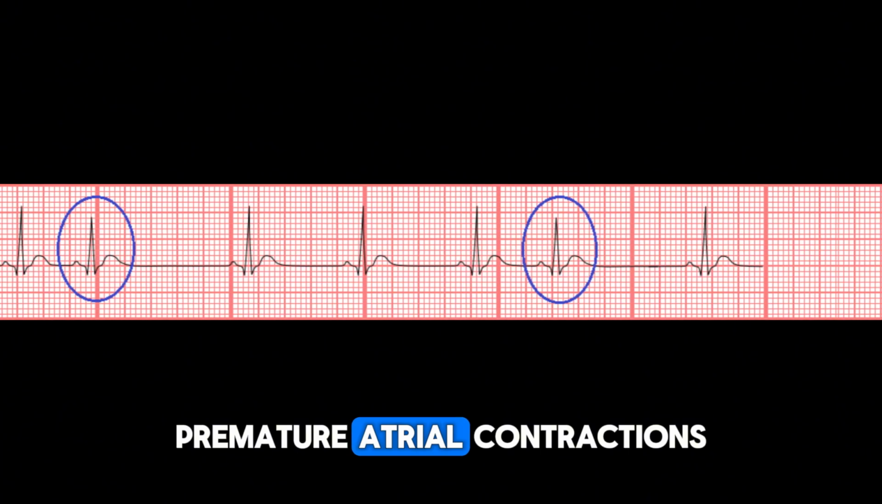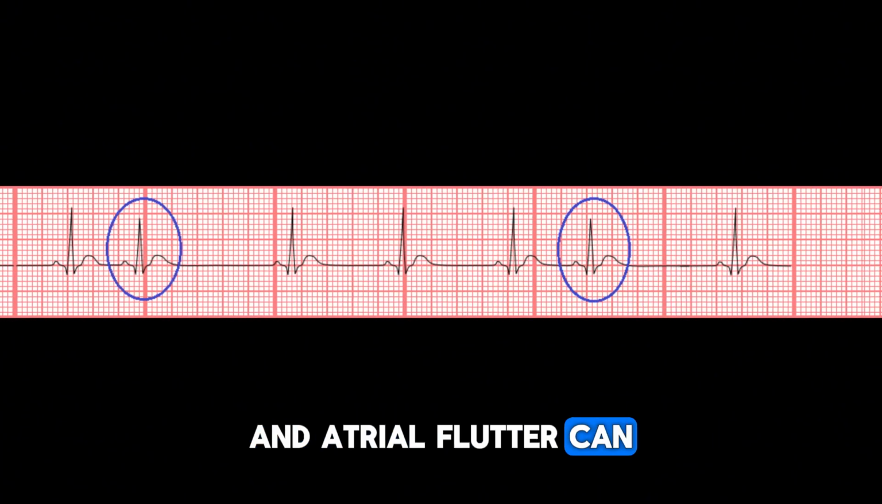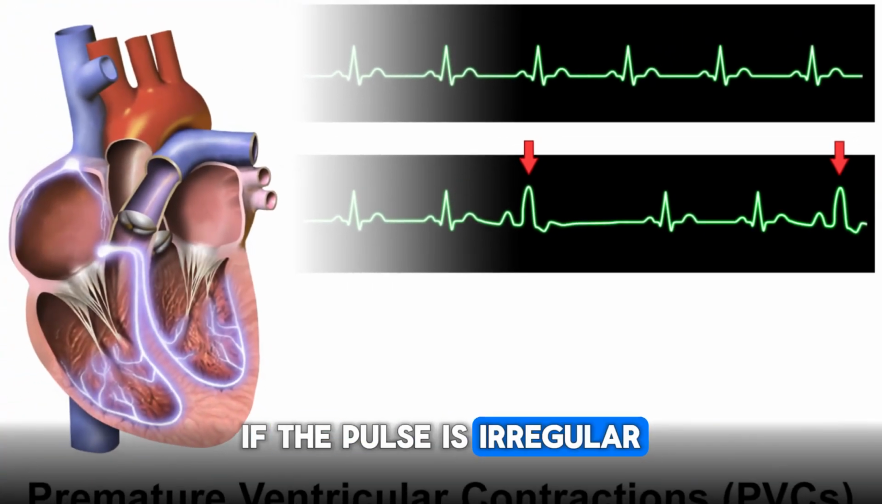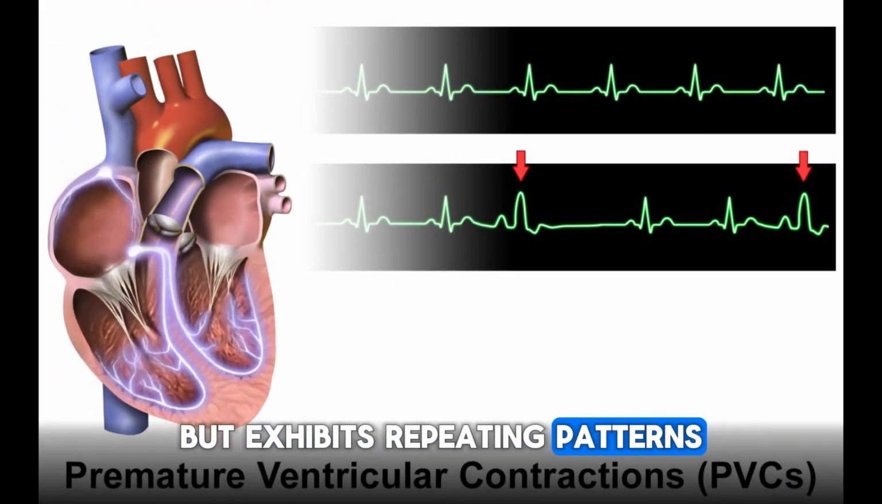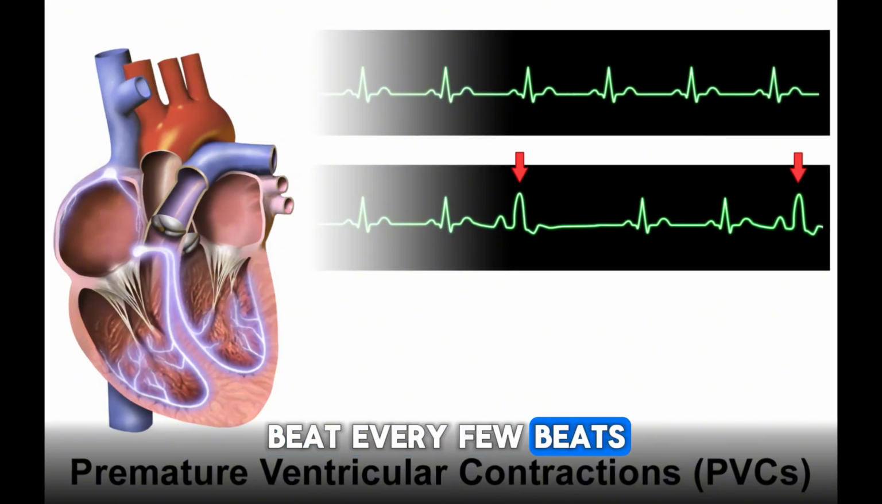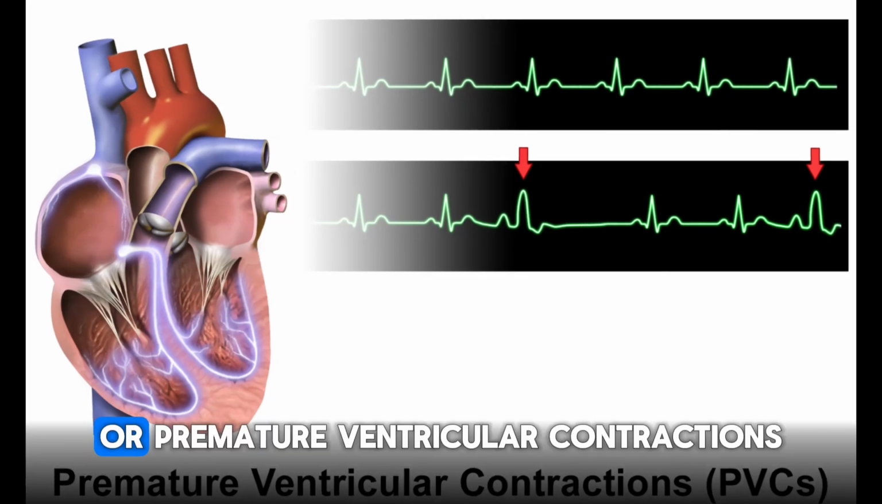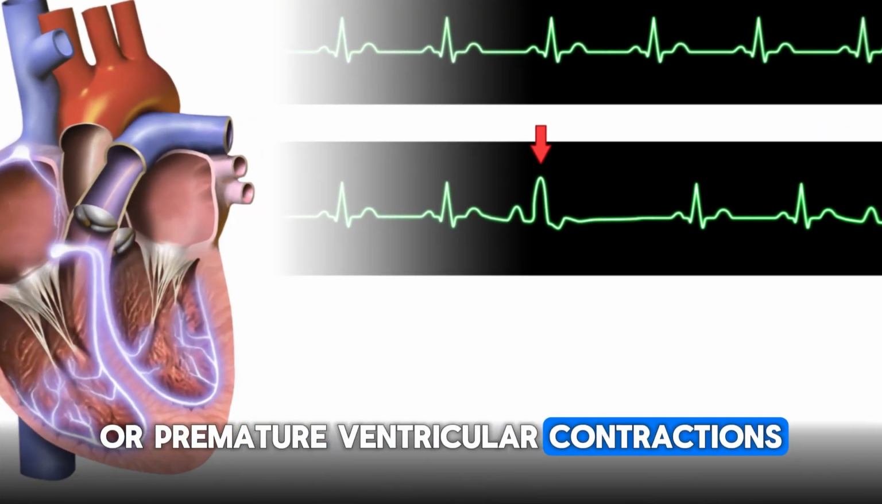Premature atrial contractions and atrial flutter can also cause an irregular pulse. If the pulse is irregular but exhibits repeating patterns, for example, a skipped beat every few beats, it is usually due to premature atrial contractions or premature ventricular contractions.